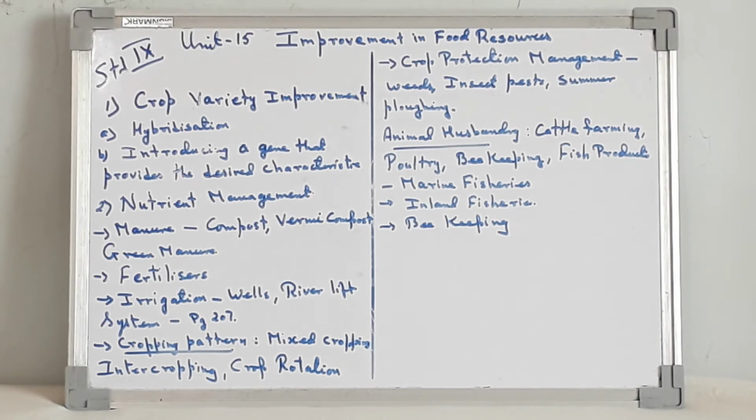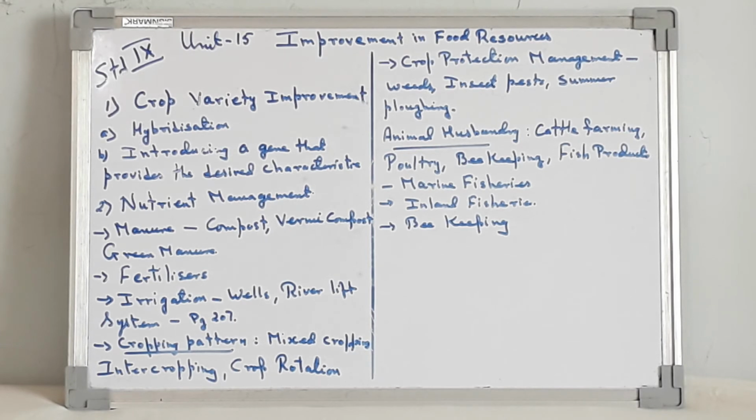Crop rotation. The growing of different crops on a piece of land in a pre-planned succession is known as crop rotation. Depending upon the duration, crop rotation is done for different crop combinations. The availability of moisture and irrigation facilities decides the choice of crop to be cultivated. If crop rotation is done properly, then 2 to 3 crops can be grown in a year.